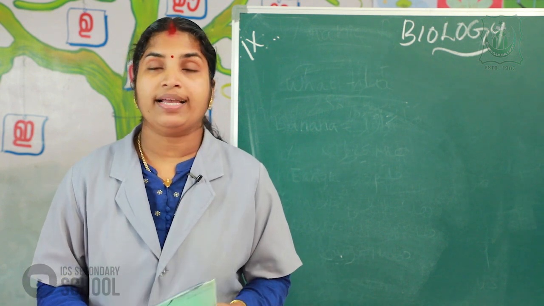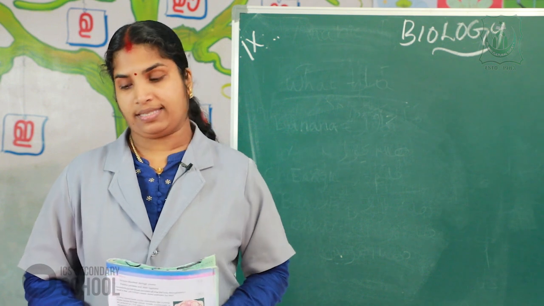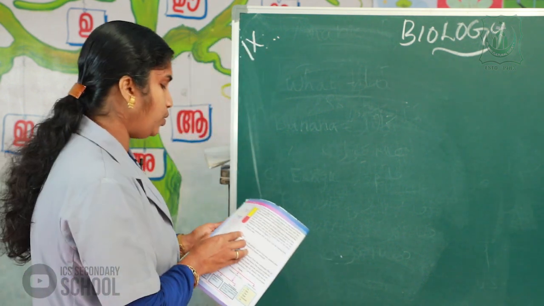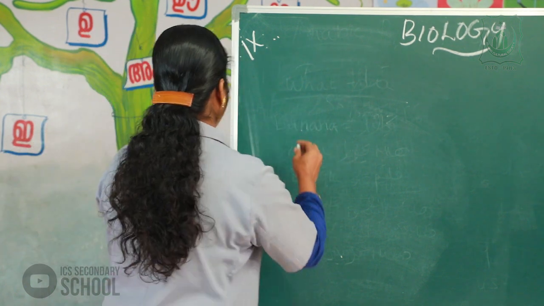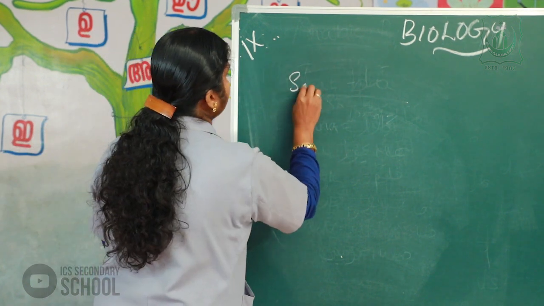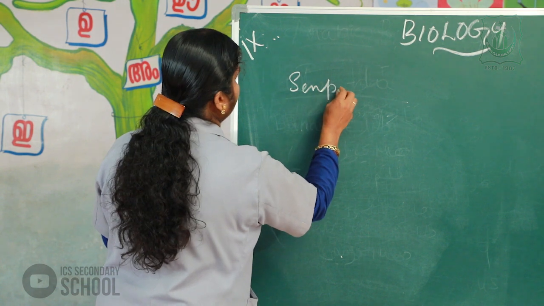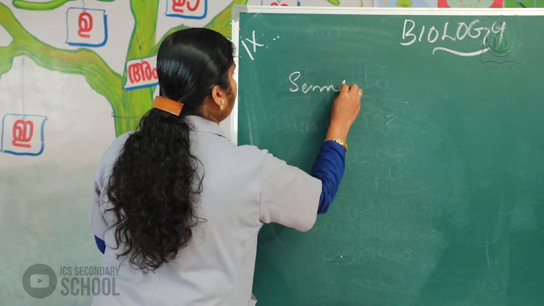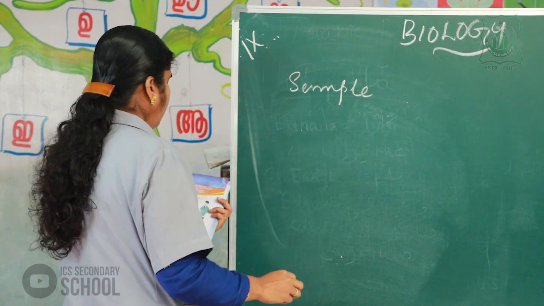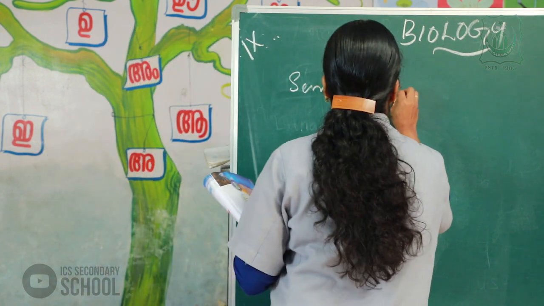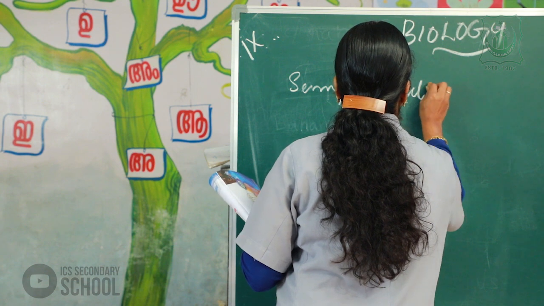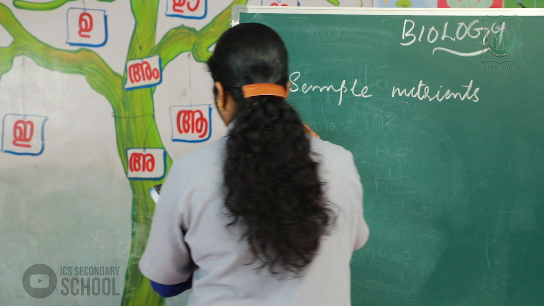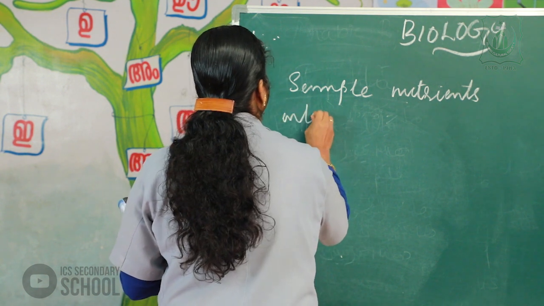Blood contains plasma and cells. Our chapter's name is Simple Nutrients to the Cells.